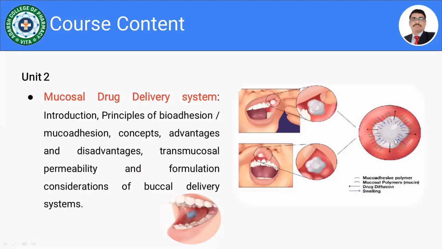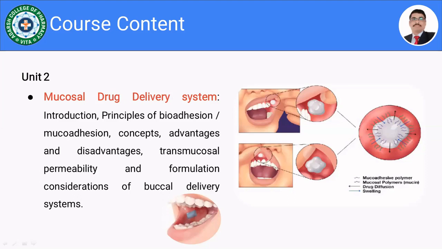So in this unit 2 second bit, the mucosal drug delivery system, we are going to discuss the introduction, the very important aspect that is the principle of bioadhesion or mucoadhesion, the concepts, the advantages, the disadvantages, then the transmucosal permeability and formulation considerations of the buccal drug delivery systems.